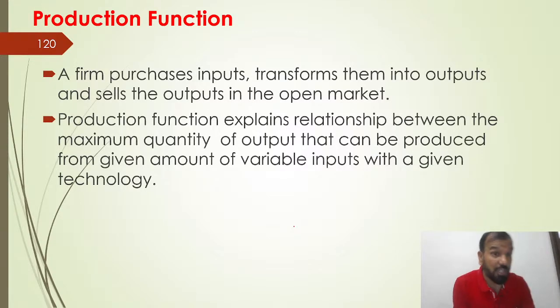So next is the production function. The firm purchases the inputs, transforms them into output, and sells the output in the open market. Production function explains the relationship between the maximum quantity of output that can be produced from a given amount of variable input within a given technology. So what do we do in a production function? We try to maximize the output as per the inputs we have.